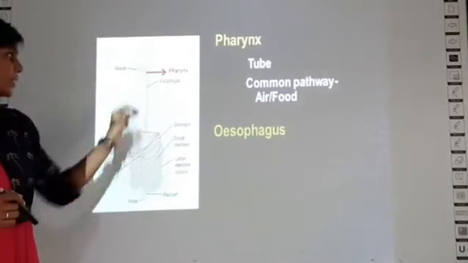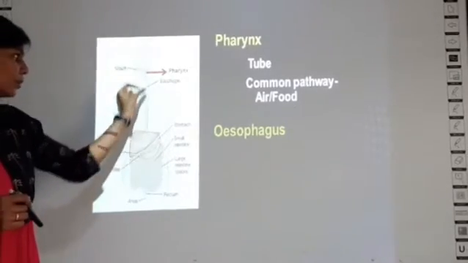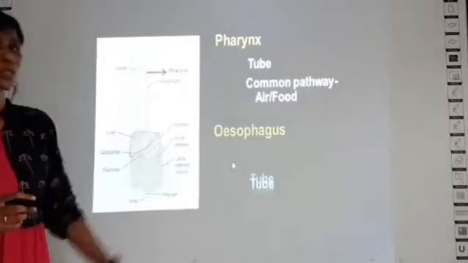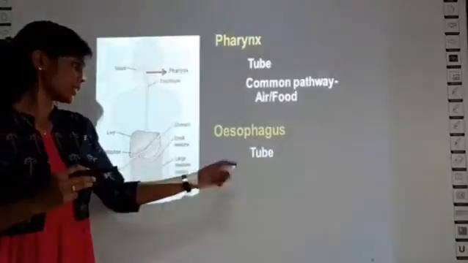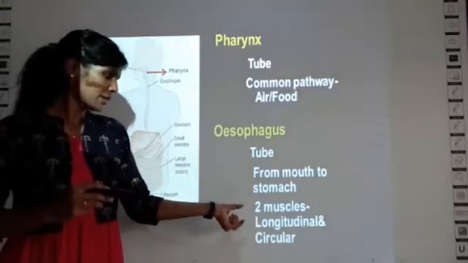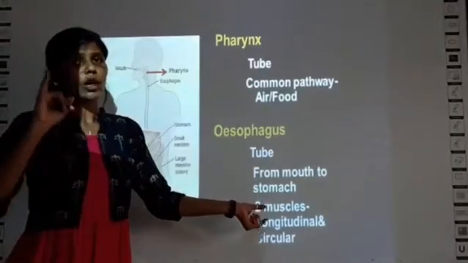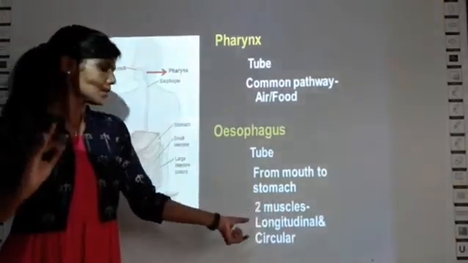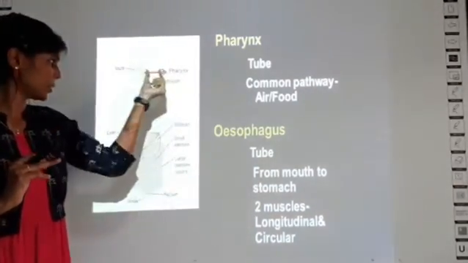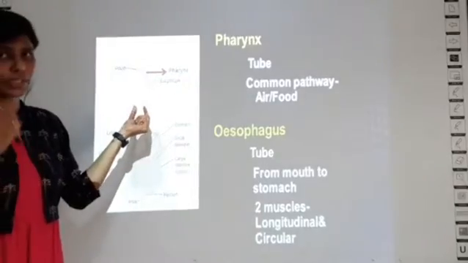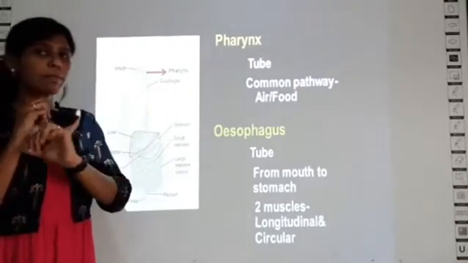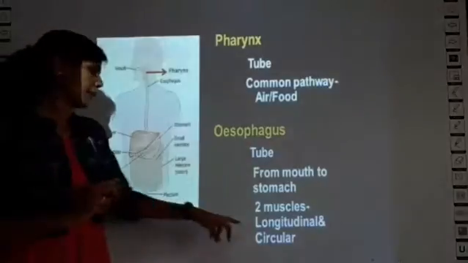What is the esophagus? This long tube you can find is the esophagus. It is not made up of skin alone. It is also made up of two types of muscles. What are those two types of muscles? They are called longitudinal muscle and circular muscle. These two terms also you should be familiar with. The tube-like structure used for the entry of food is surrounded by longitudinal muscles and circular muscles.